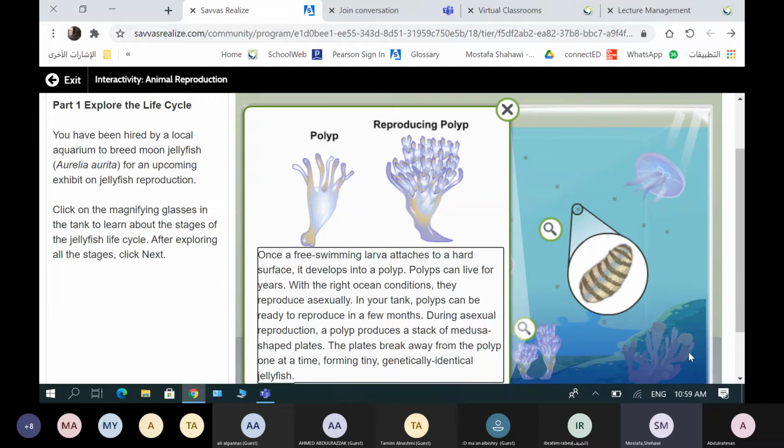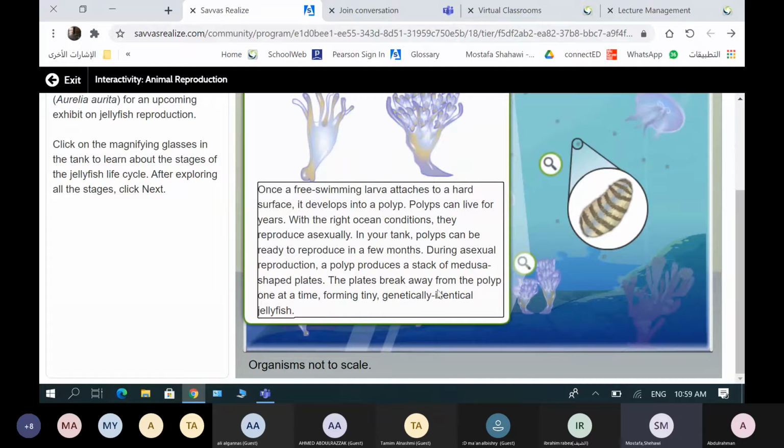The larva attached to the hard bottom of the ocean, and it can be there for years. It will develop into a reproducing polyp, this one that has many branches, as you see, and each time, one of the jellyfish will be separated from it into the ocean. One each time.